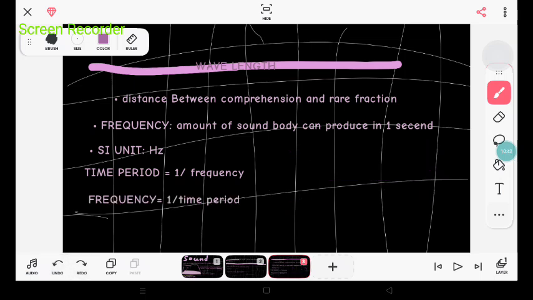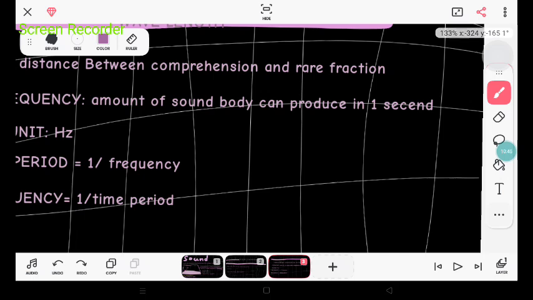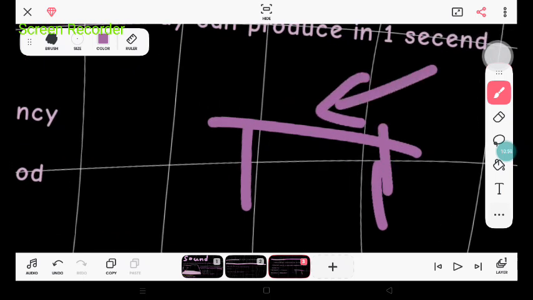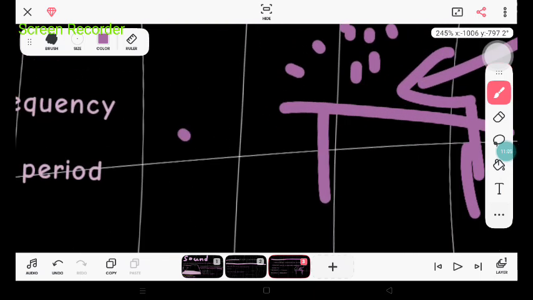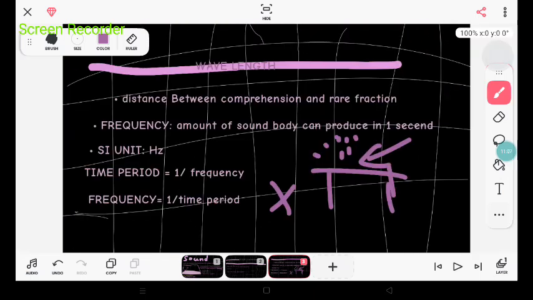Frequency. Frequency is the amount of sound a body can produce in 1 second. Pretend 1 second just happened, okay? That was 1 second. I banged this table with my hand and it produced so much sound that it scared you all, but let us assume it produced X amount of sound.